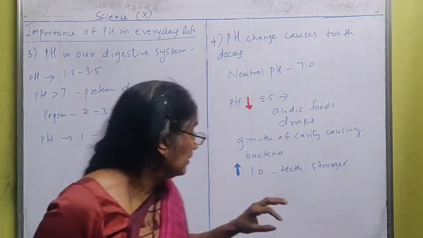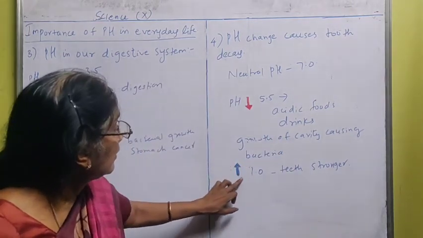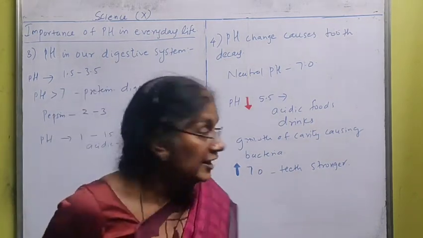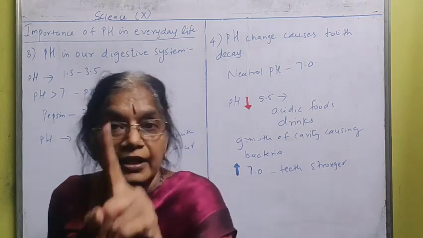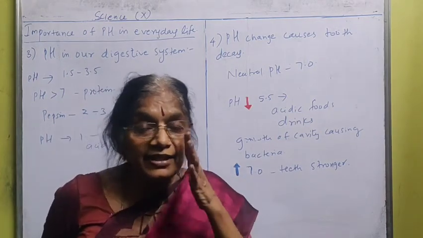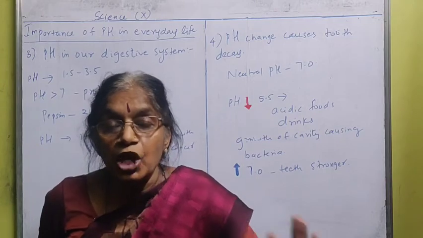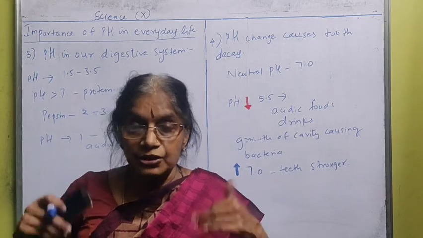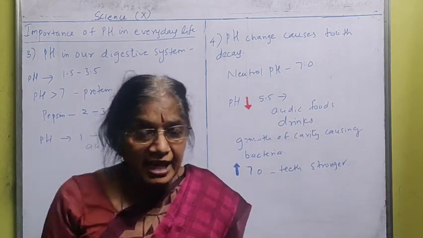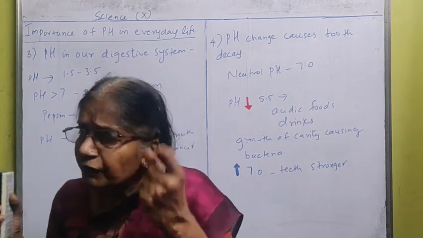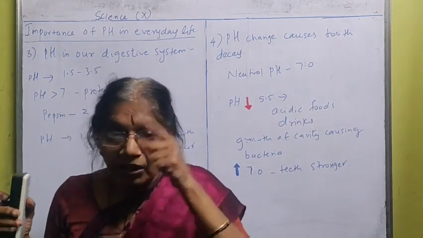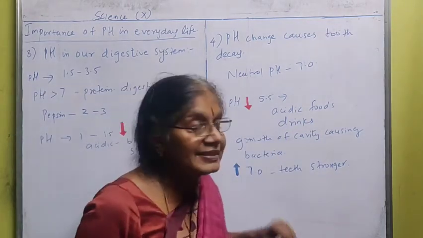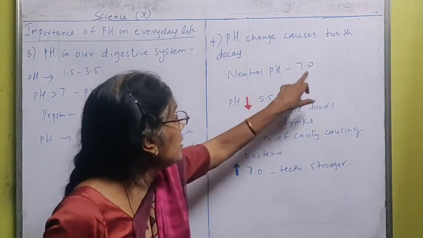That is the main reason. What happens if your pH value increases to more than 7? It is very good for the teeth because it will make the teeth stronger. But the pH value should not become less than 7. More than 7 will make the teeth stronger, and it will remineralize them. Calcium is very important for the growth of teeth. So the mineral is calcium, and the calcium content will be maintained in the teeth. Remineralization is what the teeth need. So that is why the neutral pH value should be 7.